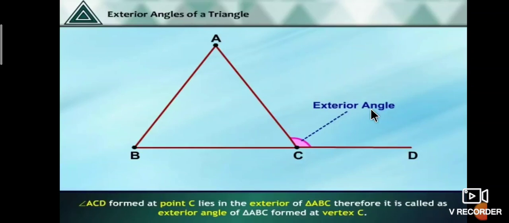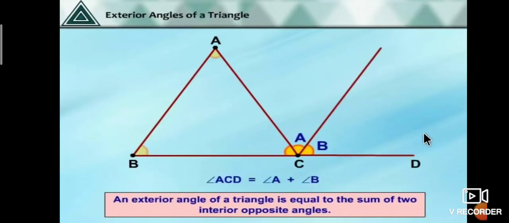What is an exterior angle? The angle ACD formed at C lies in the exterior of triangle ABC. Therefore, it is called the exterior angle of triangle ABC formed at vertex C. This is called the exterior angle.